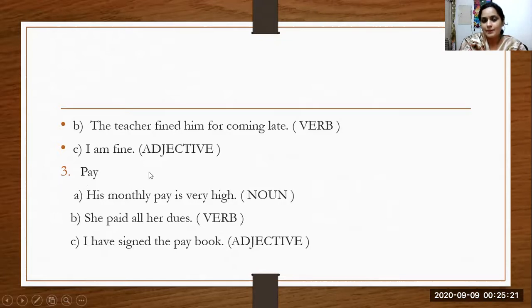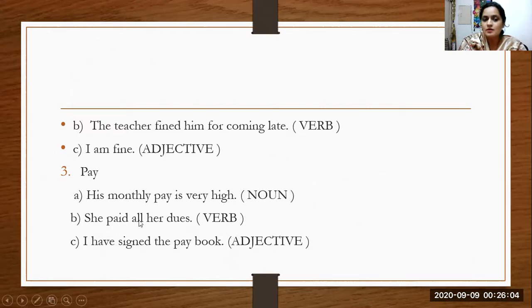Next, come to pay. The word is pay. If I ask you to make a sentence with pay, many of you will make sentences like I pay my bill, I pay my fees, and my pay is very small, my father's pay is very small. You'll be using only these. So you are unknowingly using this word pay in different forms and as different parts of speech.